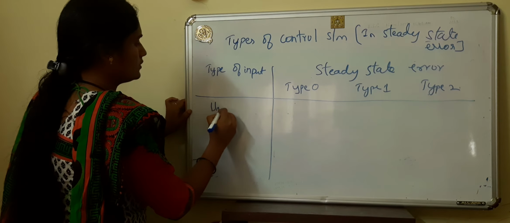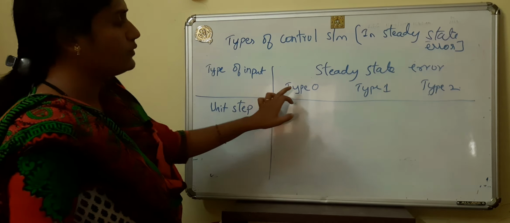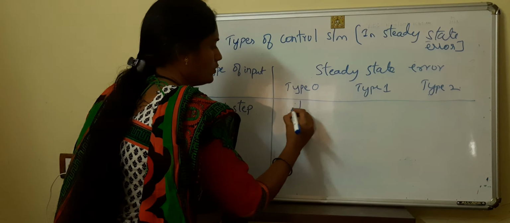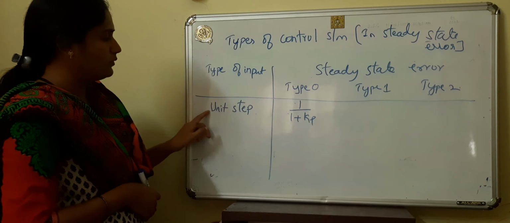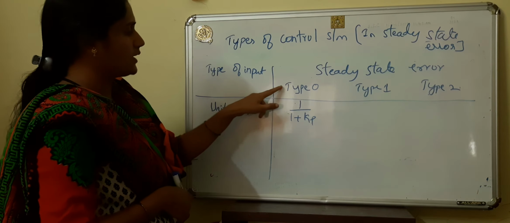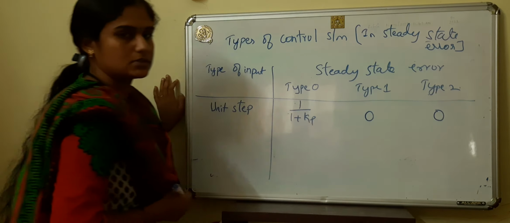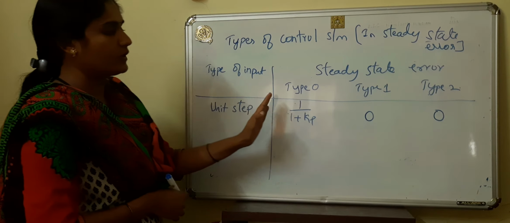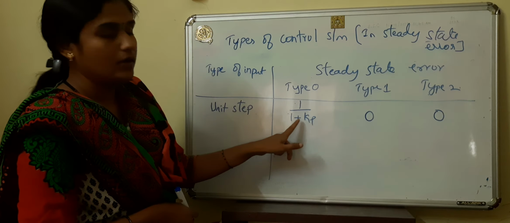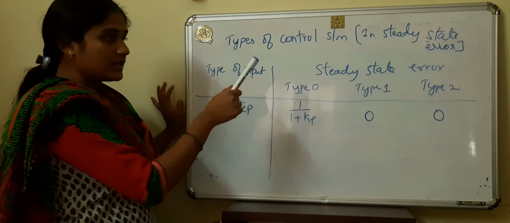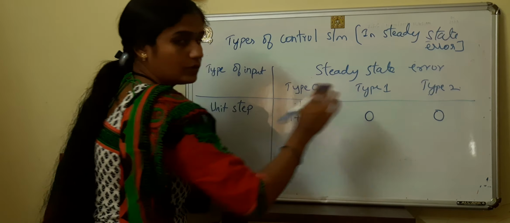First, for unit step. For unit step, we will have type 0 system, so 1 divided by 1 plus Kp. And all type 1 and type 2 will be 0. The steady state error for unit step, for type 1 it will be 0, and for type 2 also it will be 0.